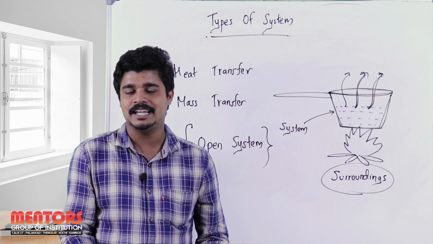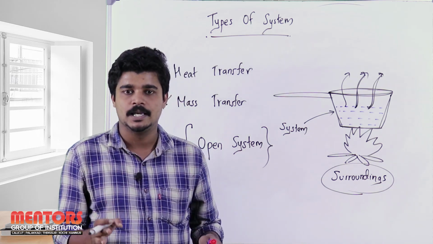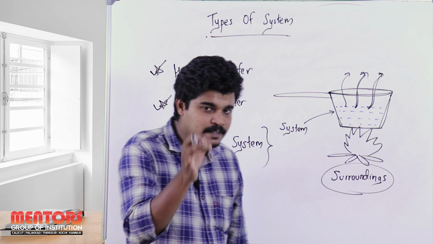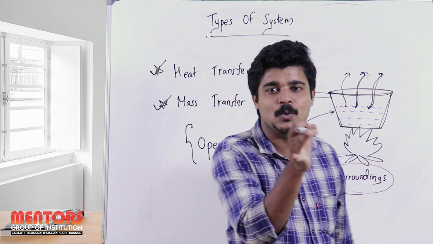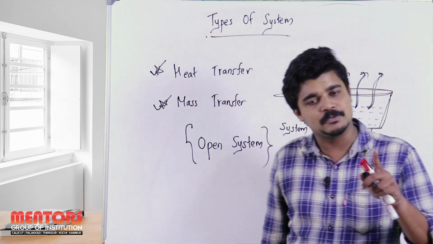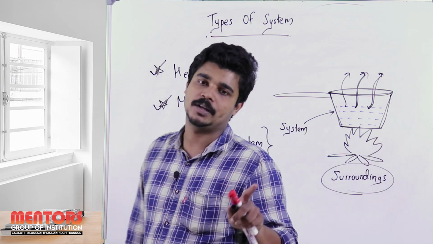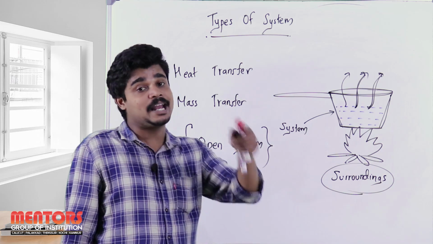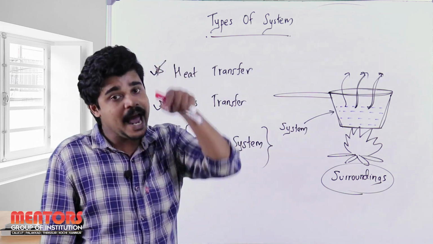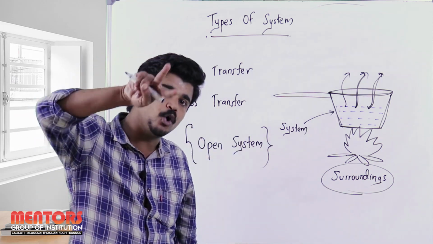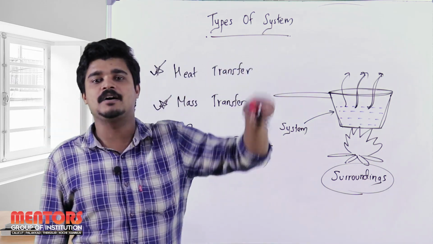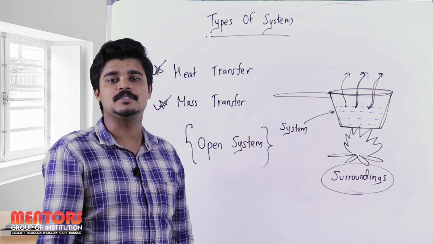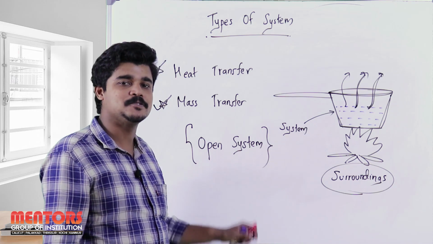That is not our observation. We are just looking at whether there is a transfer of mass or energy. It can be from system to surroundings or from surroundings to system. And along with that there is a transfer of both mass and heat. That type of system is known as an open system.